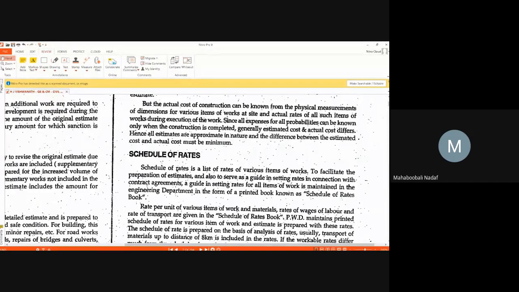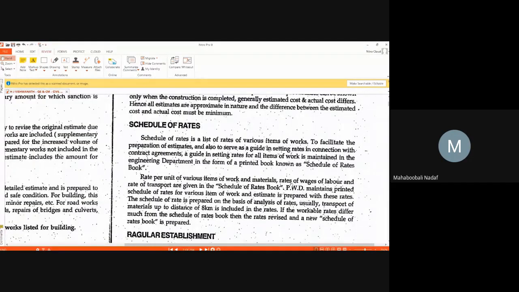Why is it used? Schedule of rate, generally we call it SOR. Generally it is used to get the rate analysis for a project, or the estimation of some project. So this schedule of rate is a standardized book, or standardized rates. The PWD department generally gives new SOR books every year.